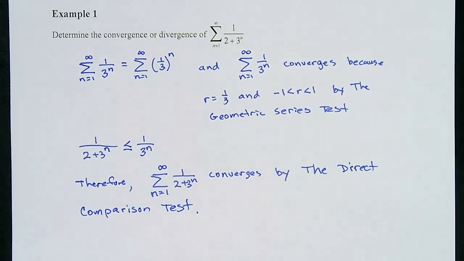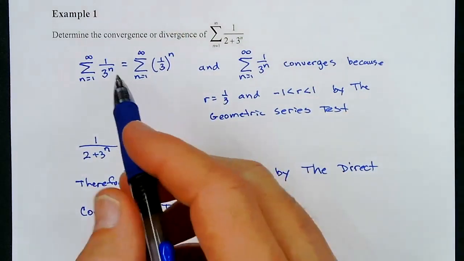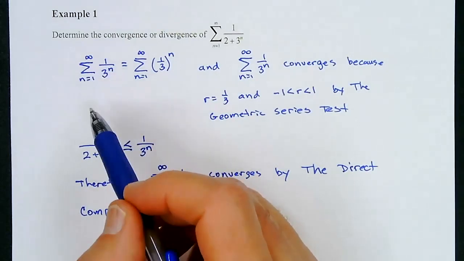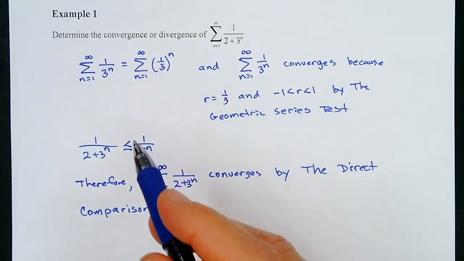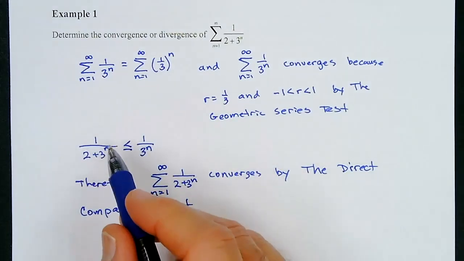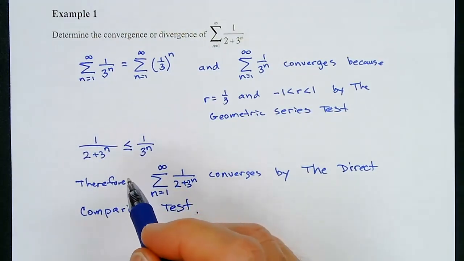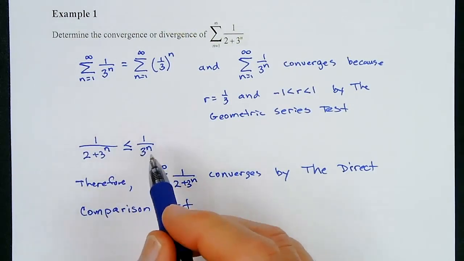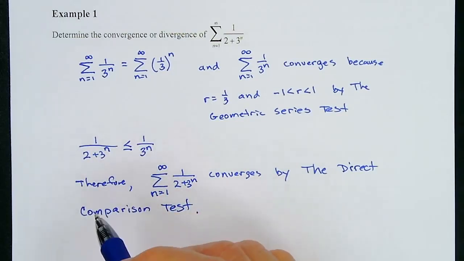Okay. So you've got to pick something that looks like a geometric series or probably a p-series, and show that it's either convergent or divergent. And depending on whether it's convergent or divergent, you need to show the right relationship. If it's convergent, we need to show that the one we're trying to find is smaller than this one, okay? Or if it's diverging, we would need the smaller one diverging, and then we'd be using it to determine the divergence of this larger one, okay? So if the smaller one is diverging, then the bigger one's diverging, okay?